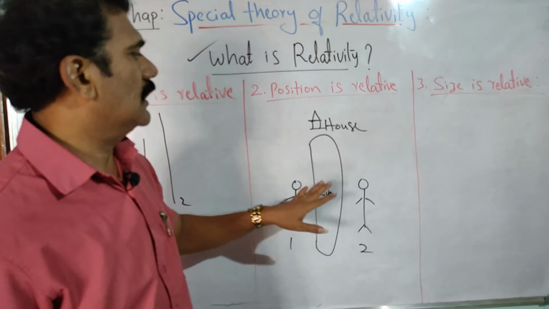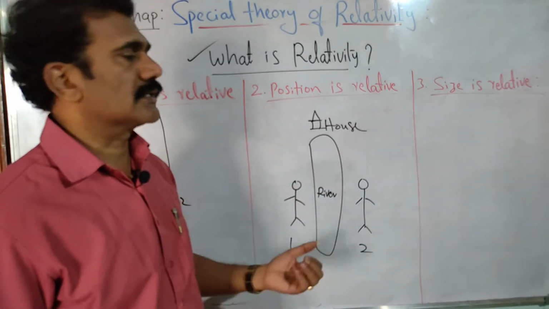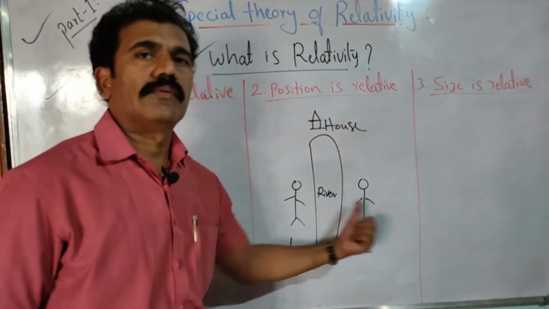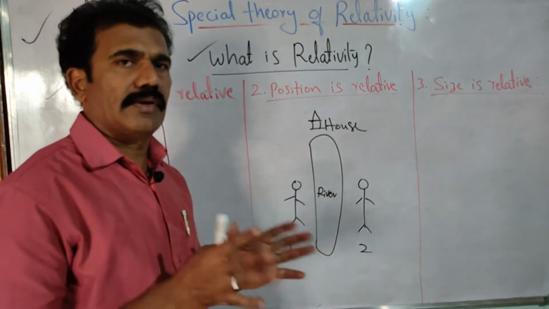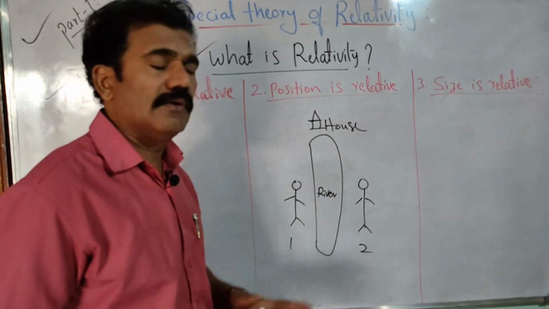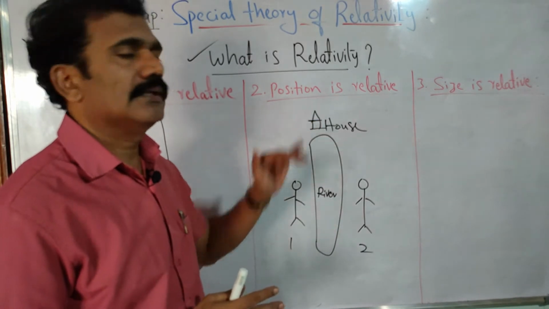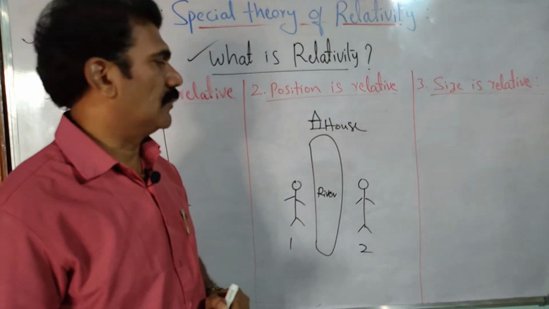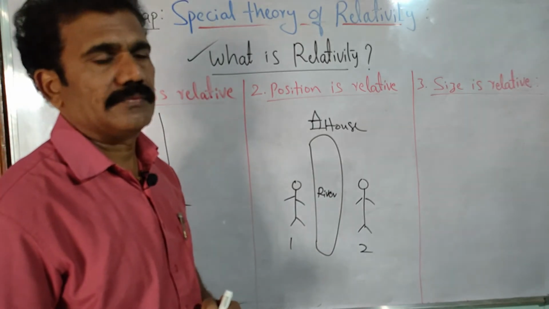In that way you have to understand that position or location can always be measured with respect to one particular frame of reference. In this case, we can consider the previous chapter's discussion of a frame of reference. These observers now act as frames of reference. With respect to those observers, we can say where the given object is positioned. That is the concept that position is relative.